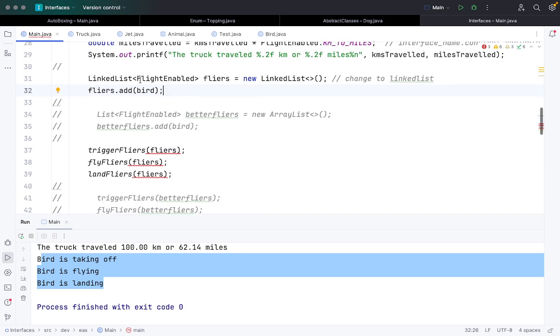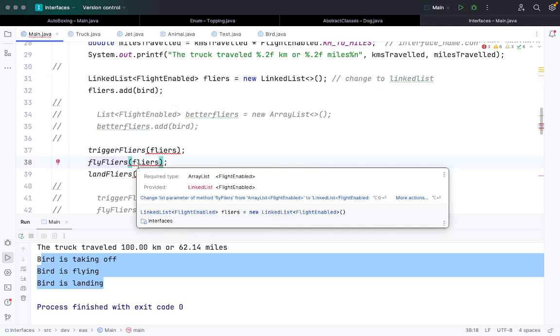Now if I try to call these functions on flyers, you can see the red line is there. Why?